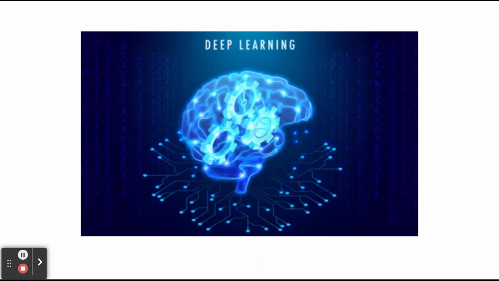If we take a human brain, it's made up of billions of neurons interconnected in a complex network. Each neuron receives input from other neurons and sends its own output to other neurons.